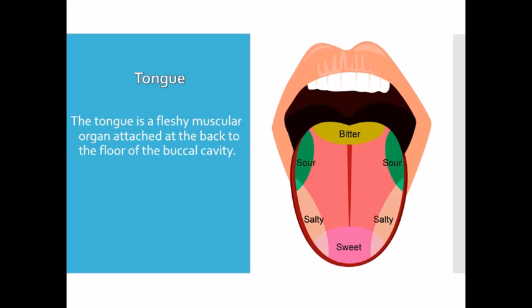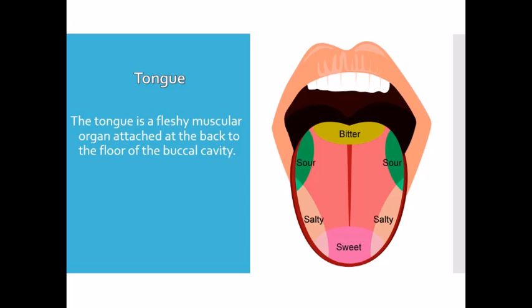And we know that it is a very important part, because it performs many functions: it helps in mixing saliva with food, it helps in pushing and swallowing the food into the food pipe, and it helps in speaking also. And we get different tastes with the help of the taste buds present in our tongue.